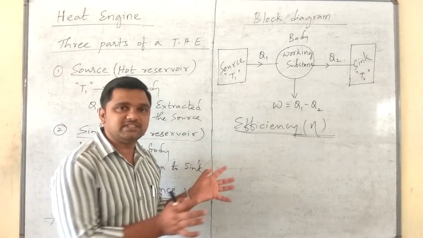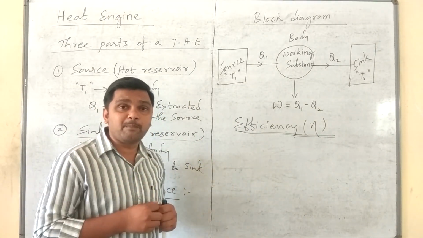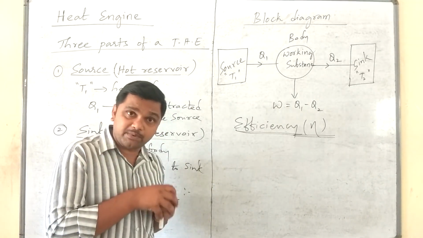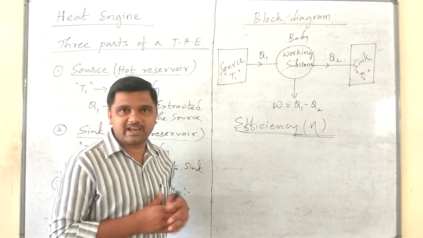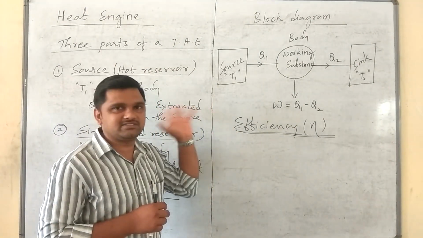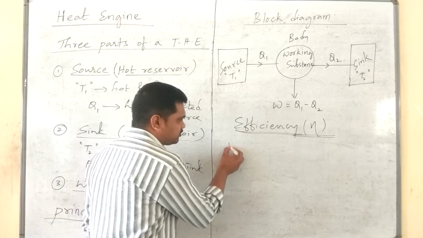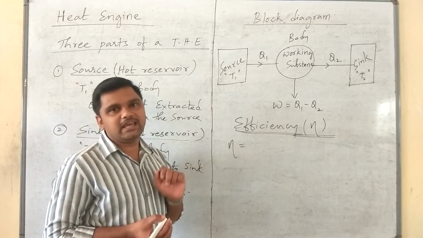For example, an engine, a motor, pumps up water from a well 100 meters deep. Questions like that you might have solved. That same type of efficiency is given by output to input.